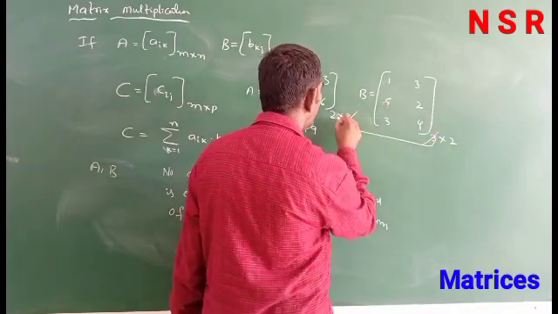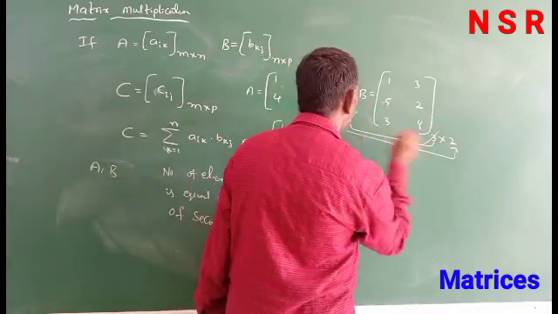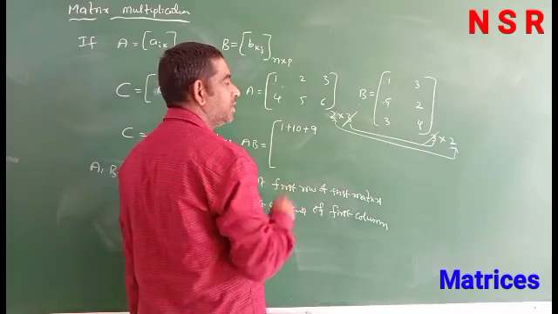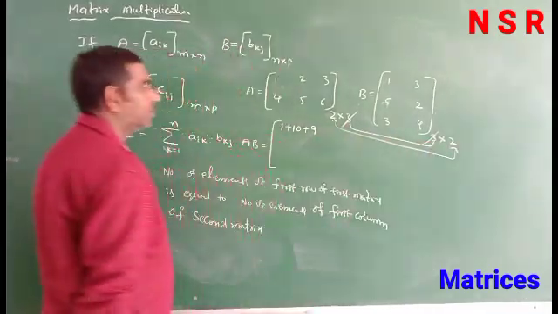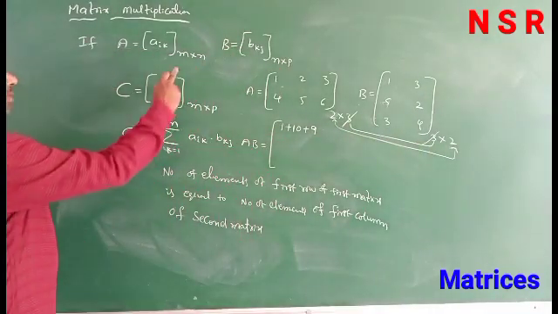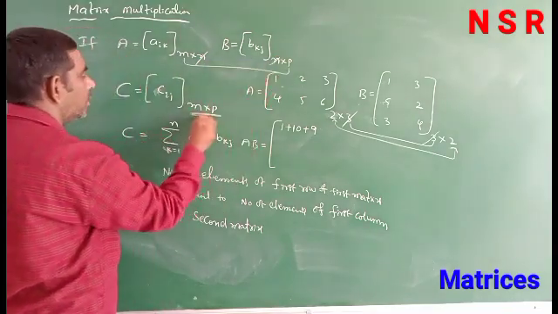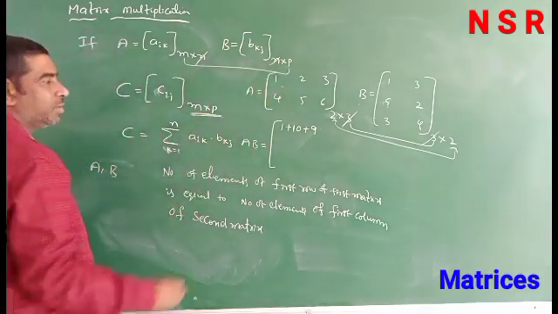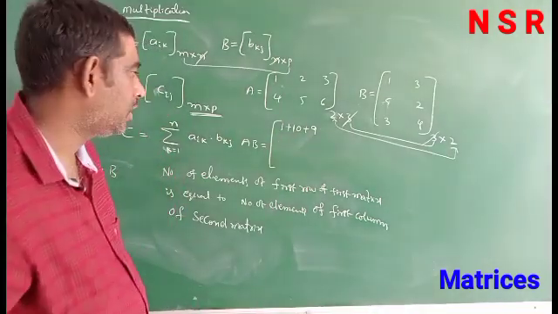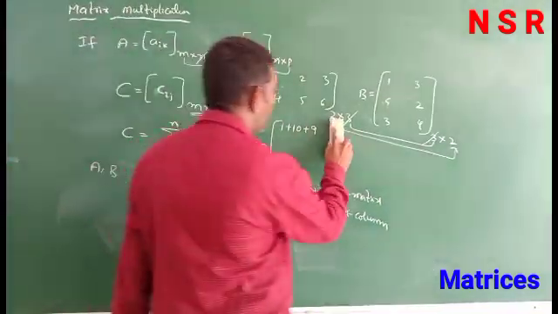So the 3 and 3 get cancelled. Now our result matrix after multiplication is 2 by 2. So here the n cancels, and we get m by p as the resultant matrix order. So here the resultant matrix order is 2 by 2. Okay.